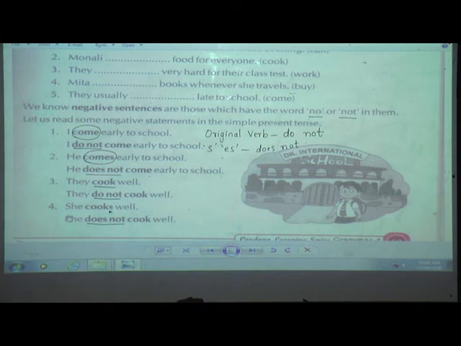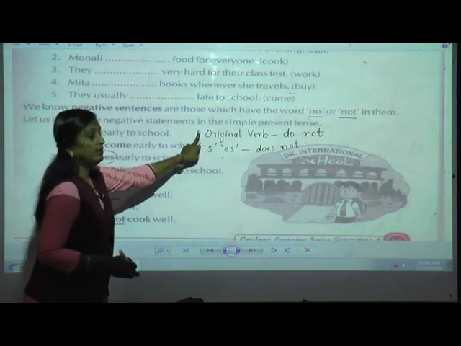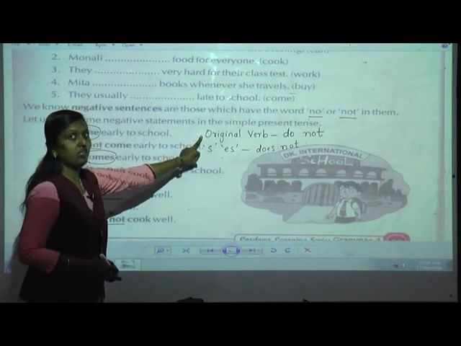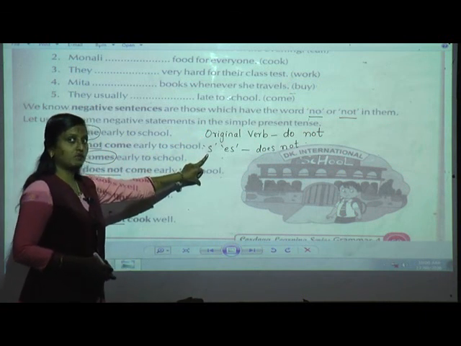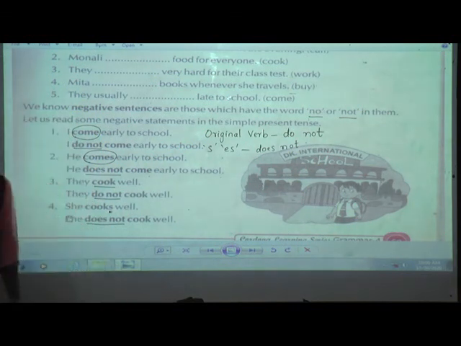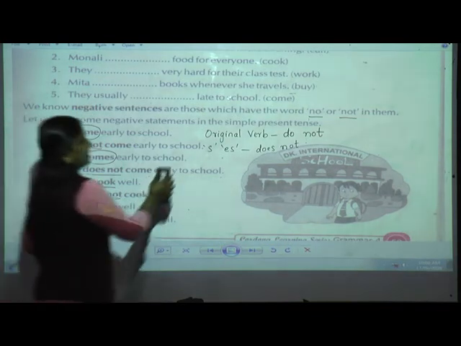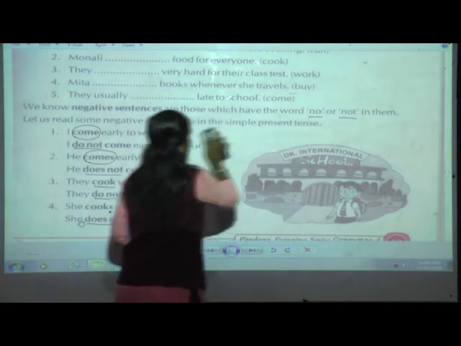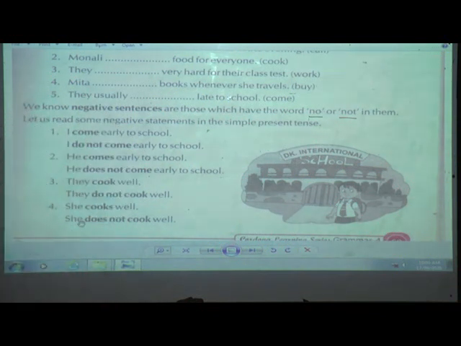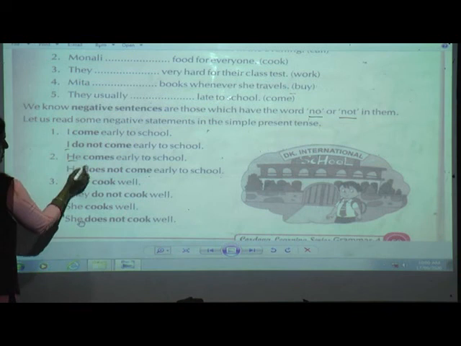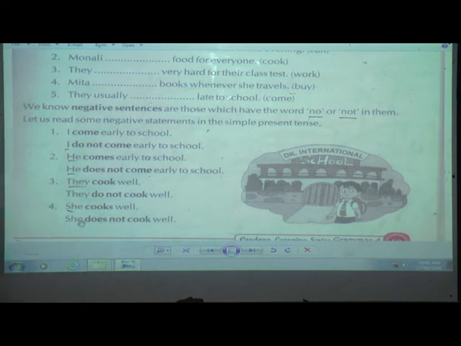When the original form of the verb is there, the subject should be I, we, you, they. Same. Here, does not. What will be the subject here? Yes. The subject will be he, she, it, or any singular subject in the third person. Okay, can you see here the subjects? They, she. Okay, so this was only 4 examples. Still 3 examples are given over here.